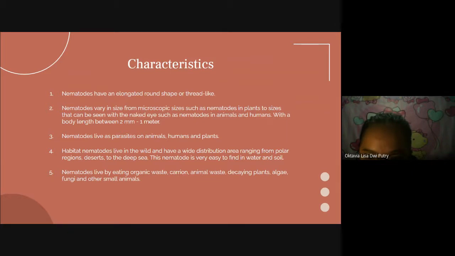Nematodes live as parasites on animals, humans, and plants. Nematodes live in the wild and have a wide distribution, ranging from polar regions and deserts to the deep sea. This nematode is very easy to find in water and soil. Nematodes live by eating organic waste, carrion, animal waste, decaying plants, algae, fungi, and other small animals.